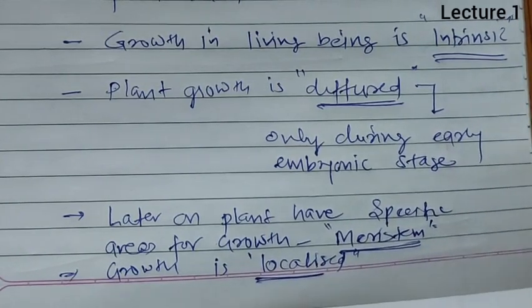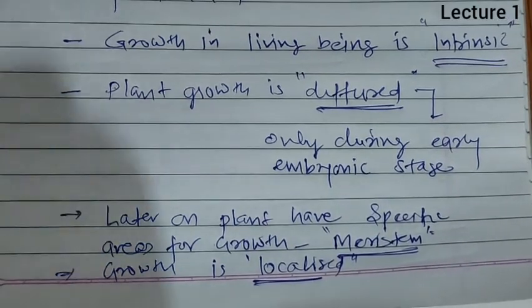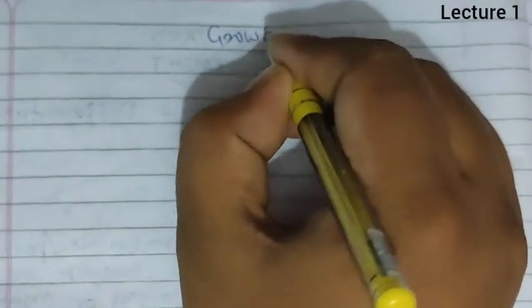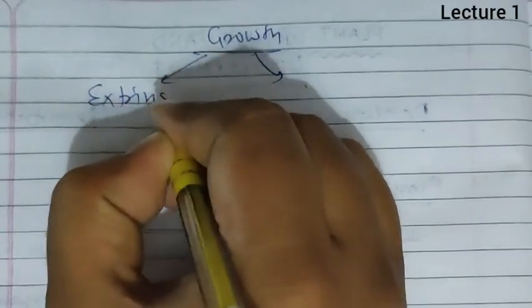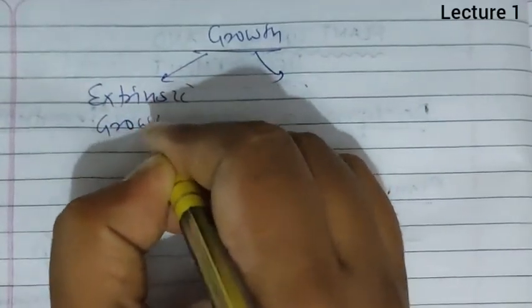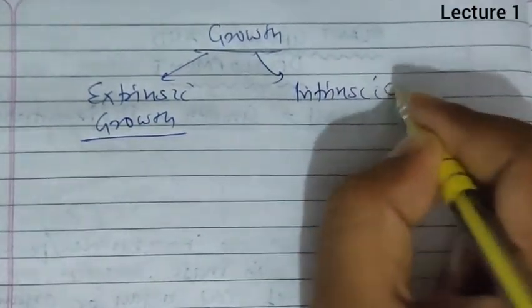But now when we talk about growth, it is of two types: extrinsic growth and intrinsic growth.